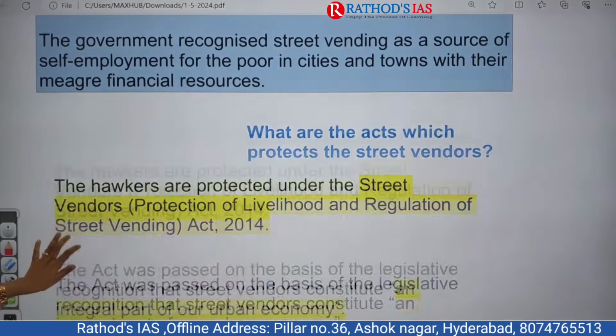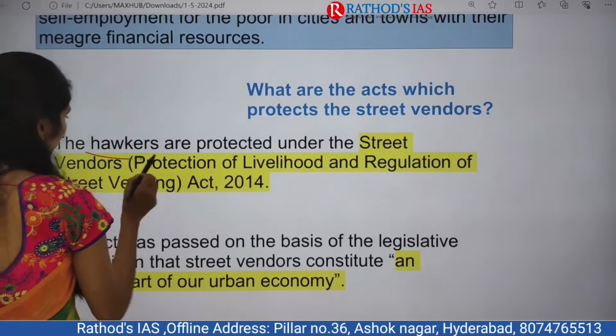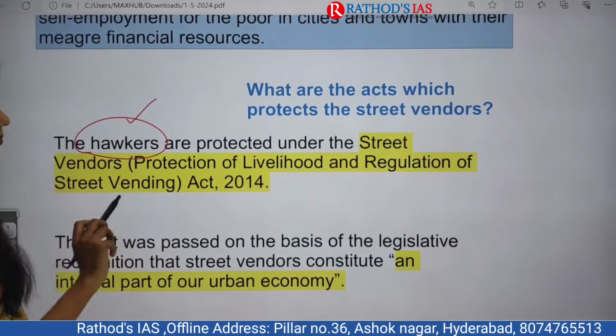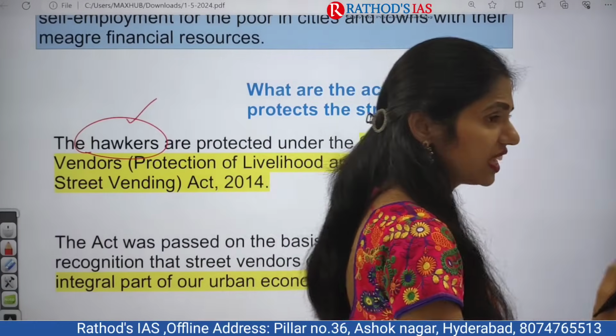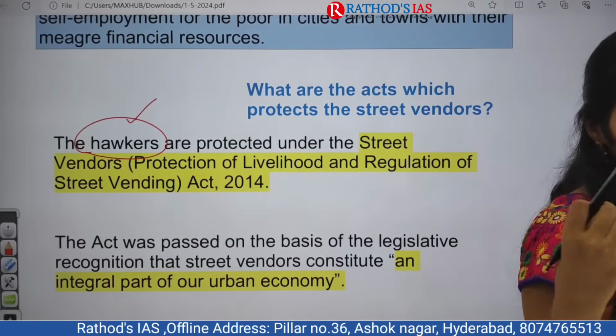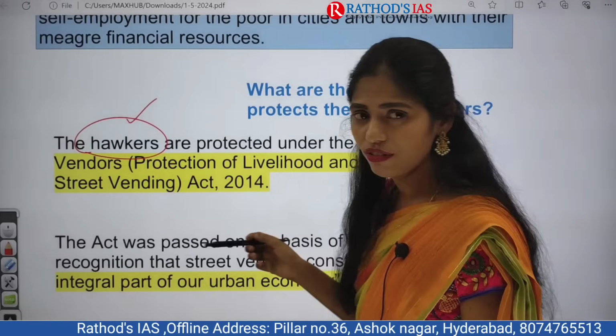So what are the acts present in our country which protect these street vendors? First and foremost, hawkers. What is the meaning of hawkers? Hawkers are people who move from one place to another to sell their products by advertising through their mouth. So this is the meaning of hawkers.